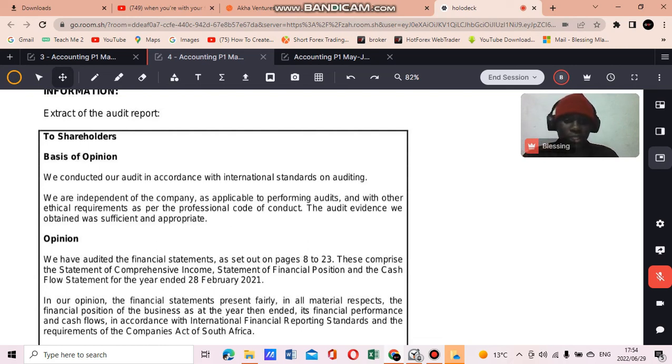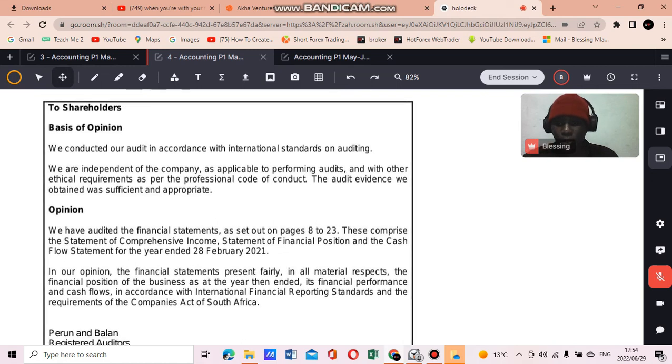So remember that auditors, external auditors, have to be independent of the company so that they can audit, right? They can provide assurance to show us that these financial statements are fairly presented, they have no omissions, they have no error. As applicable to performing audits, and we meet other ethical requirements as per the professional code of conduct, the audit evidence we obtained was sufficient and appropriate.